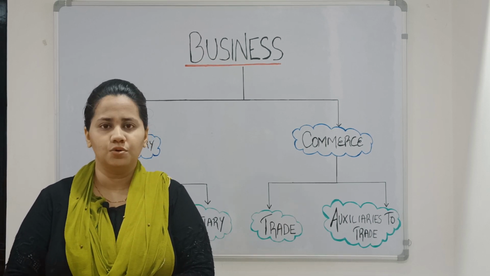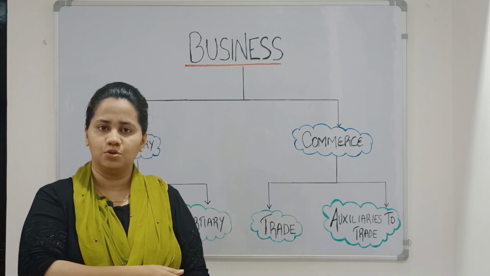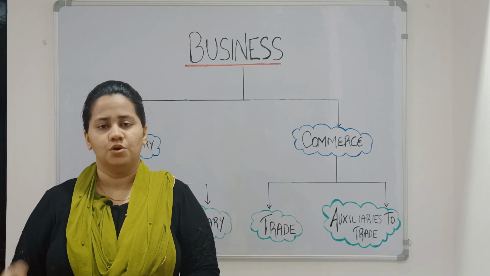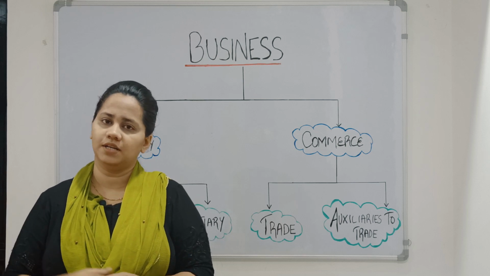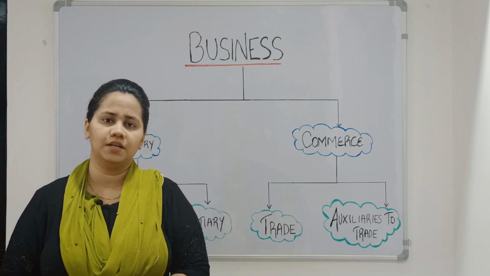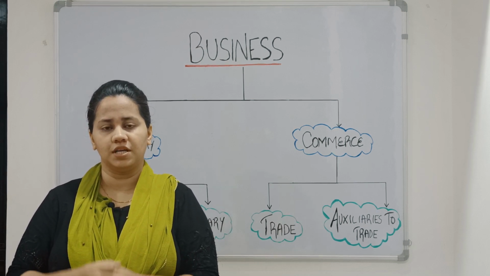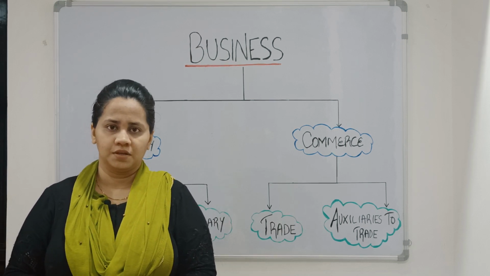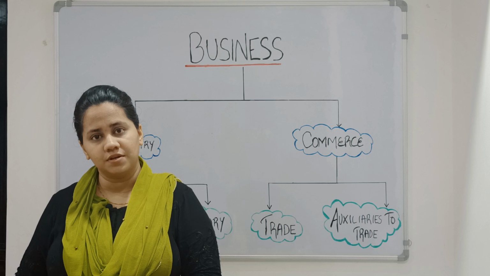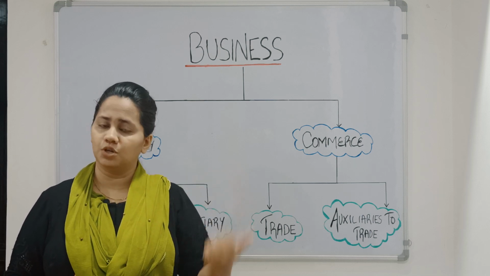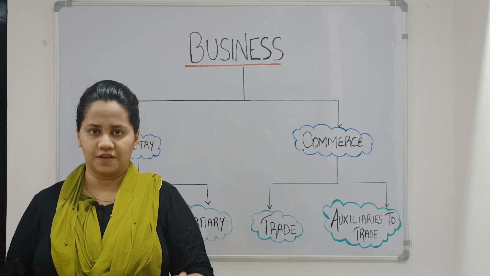So what will he do? He sells it either to the wholesaler or the retailer, who then sell it to the ultimate customer. Like for example, if there is a grocery shop owner, okay? Now this grocery shop owner, he sells goods to the customer. He sells the goods to the customer after he buys it either from the wholesaler or the manufacturer.